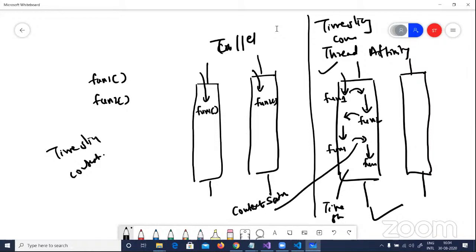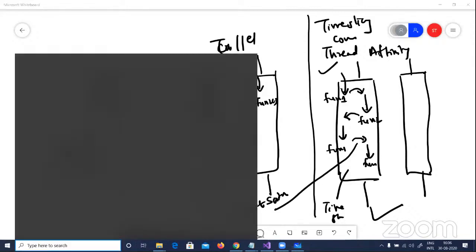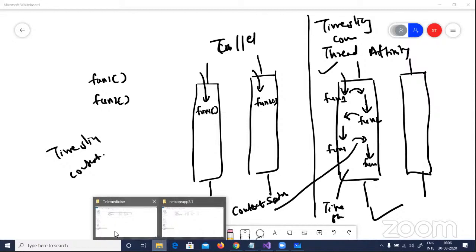Let me go and resume my share, and let me try to do a demo out here. I don't know why the theme is not good out there. Let me do this demo using .NET Core and VS Code.